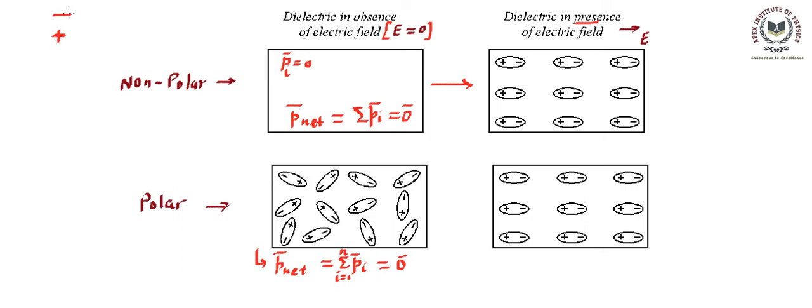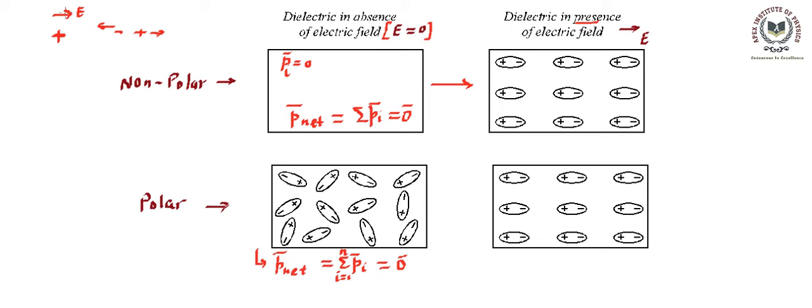But if you apply a field in this direction, then the force on the positive charge will act in this direction, whereas the force on the negative charge will act in this direction. So these two forces will try to distort that molecule and separate their charge centers. Hence, they will try to create a separation between the two.